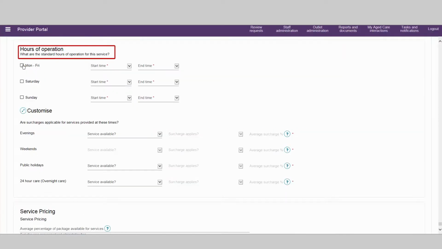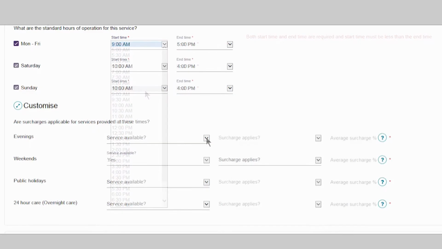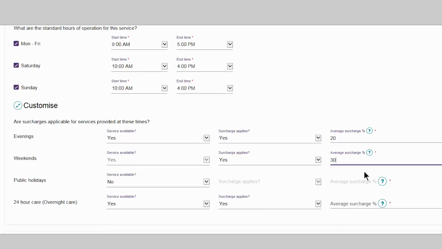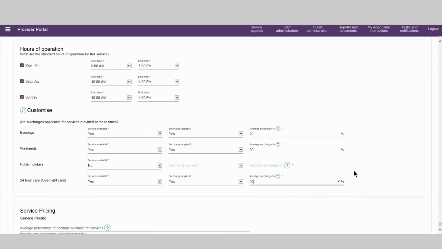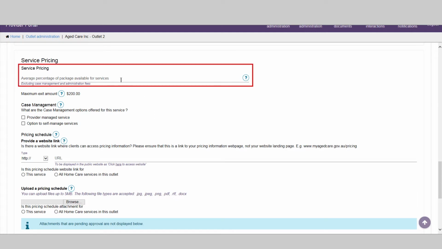Your hours of operation let people know what your standard business hours are and whether you provide out-of-hours services. Your services outside of standard business hours may incur an additional surcharge, and you can note this detail here. Information about the price of your services is an important consideration for consumers when researching providers. You can provide details on the average percentage of home care package that will be available for service once administration costs have been accounted for.